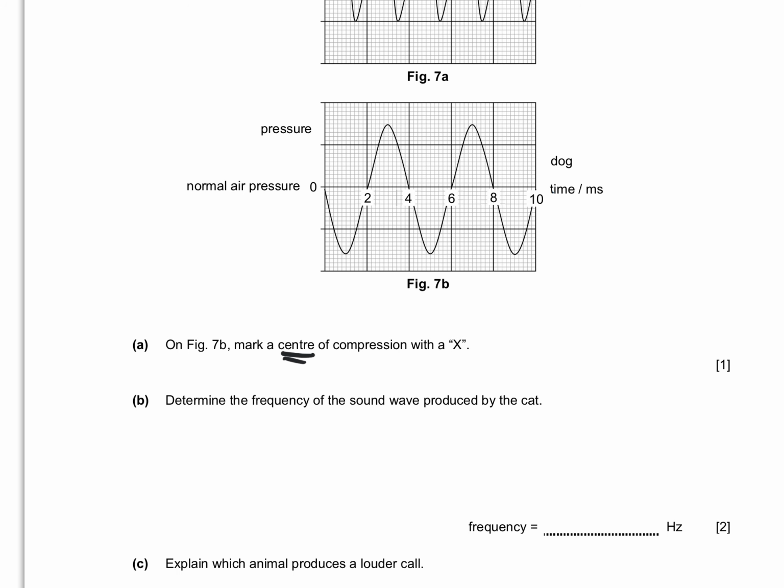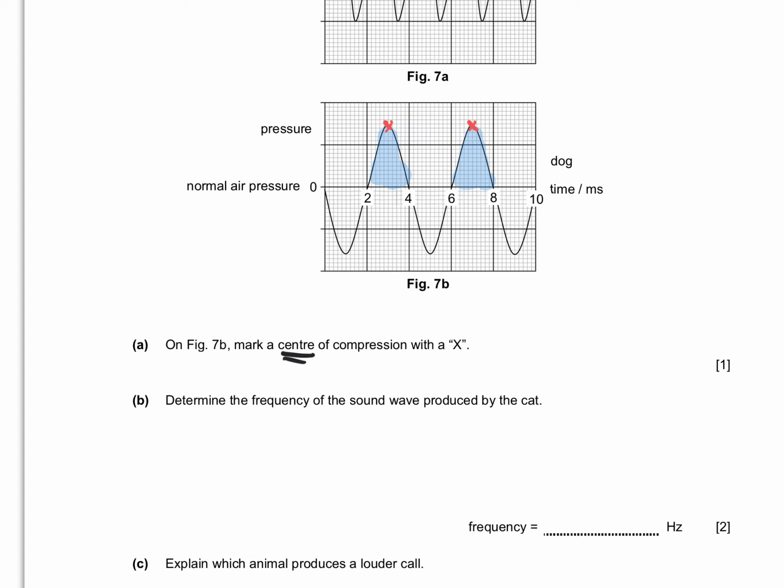We know, yes, everything over here, these are all compressions, correct? Because it's higher pressure. If this is the normal air pressure, all of this is higher pressure, but I want the center of the compression. As such, there's only 2 possible answers, one here and one there, either or. If you put it anywhere else, it is part of the compression but not the center of the compression. The center is only here or there, right? So that's where many people lost marks.